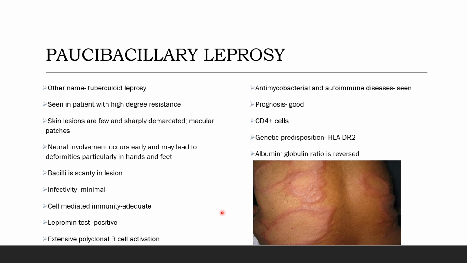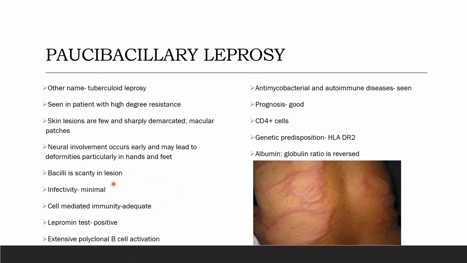This is seen mostly in patients of high degree resistance. The skin lesions are few and sharply demarcated. You can see in this image how the skin lesions are sharply demarcated. These are the lines that show the demarcation of the skin, and macular patches are there. Neural involvement occurs early and may lead to deformities, particularly in hands and feet.